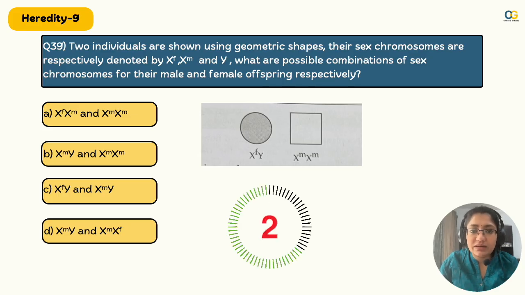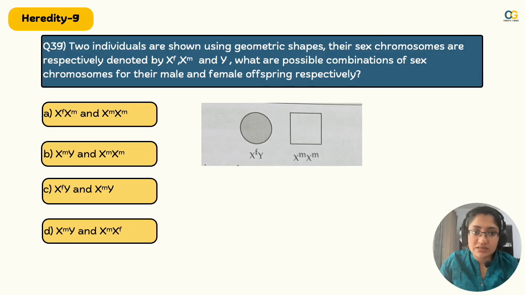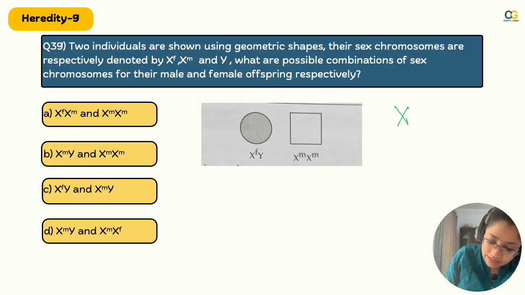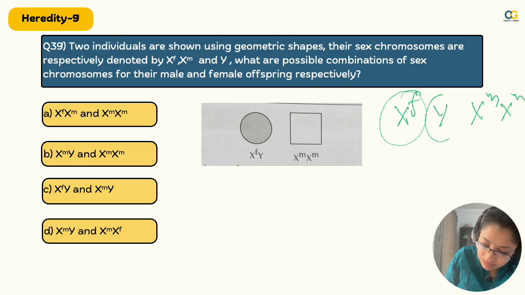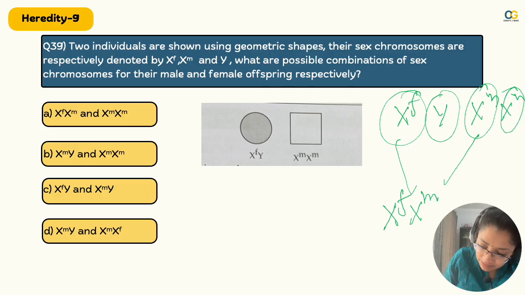सोचो ये थोड़ा difficult है. This is a competency based question. In such questions, draw the gametes, make a Punnett square, you will get your right answer. Yes, so let's start. So you have XFY and you have XMXM. So each of these is a gamete, correct? So if this merges, you have XFXM, and if these two merge, you have XM and Y.